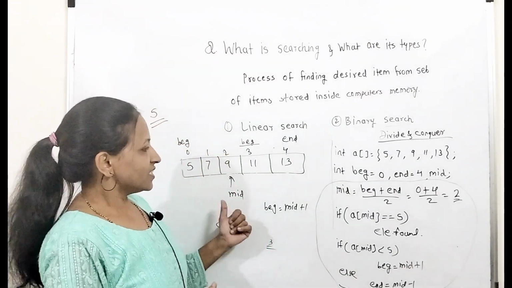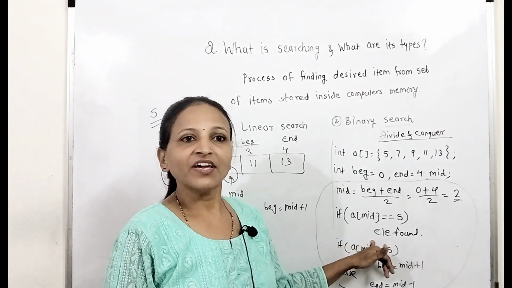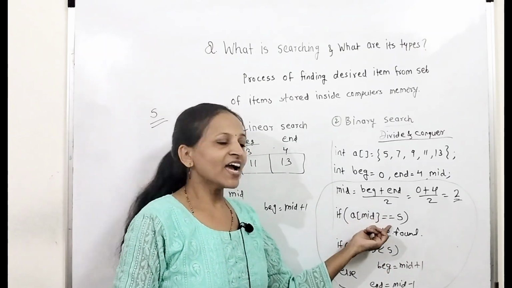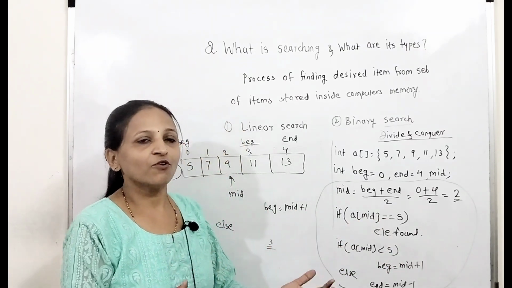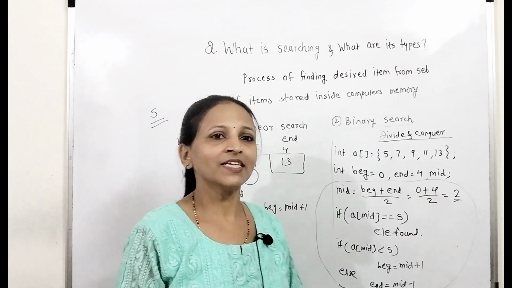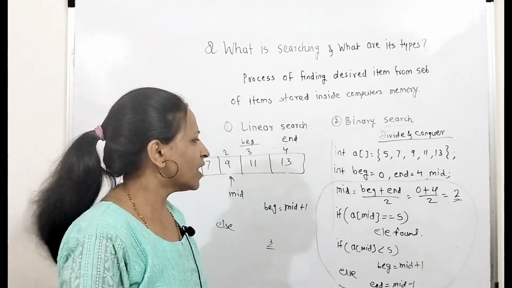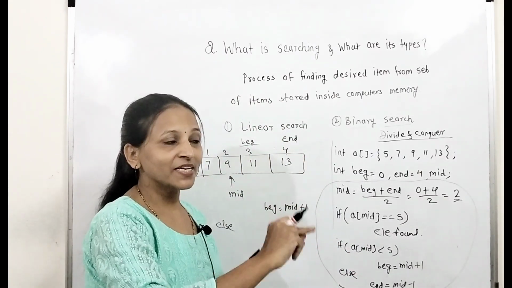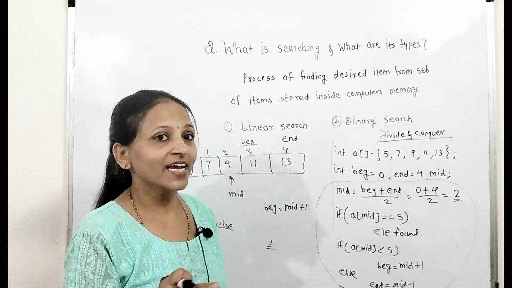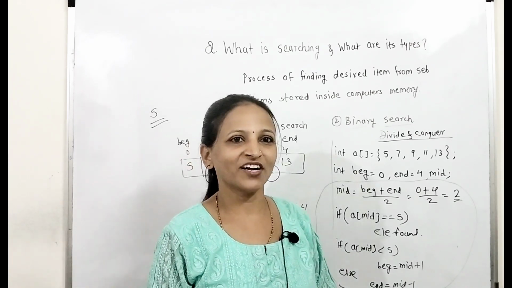Getting? Here again we can use a flag variable for simplicity. If flag is equal to 1, then element found. If it is 0, then we can display element not found. Otherwise we can check whether beginning is greater than end at the end, then we can say that element not found.